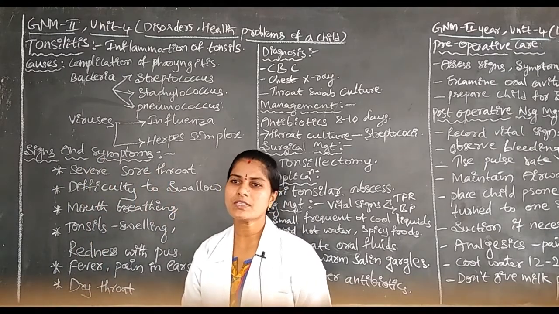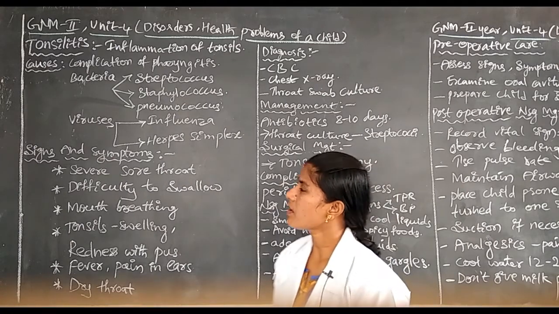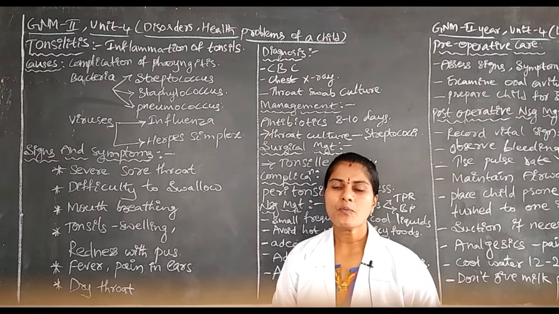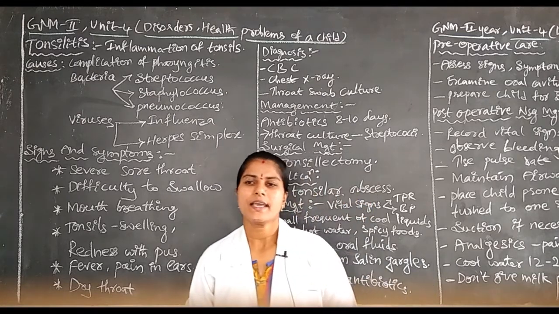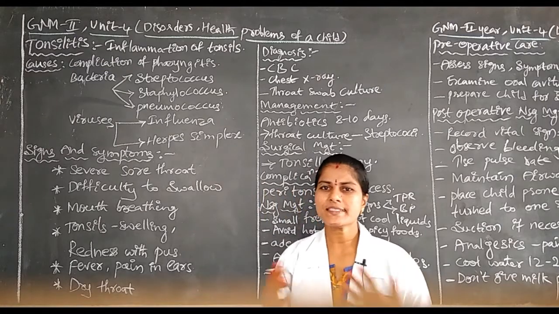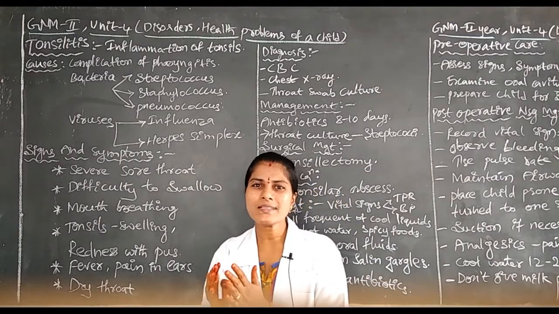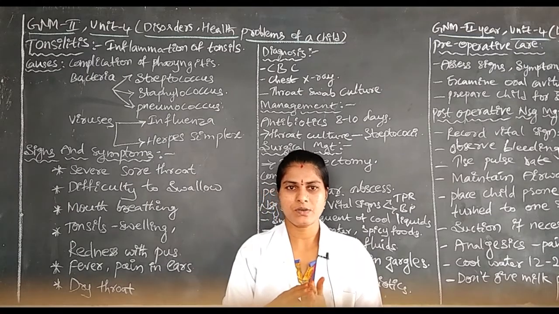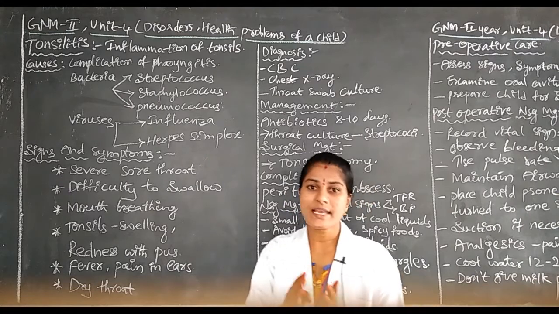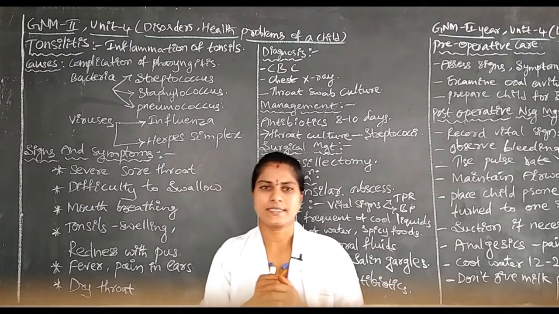Here the first causative factor is a complication of pharyngitis. What is the relationship between pharyngitis and tonsillitis? The pharynx and the tonsils are surrounding, related parts. The parts stay in the same region and equal site.